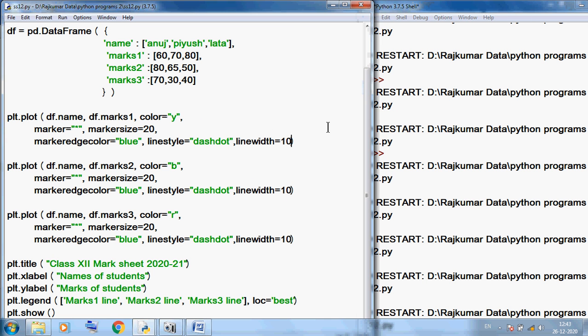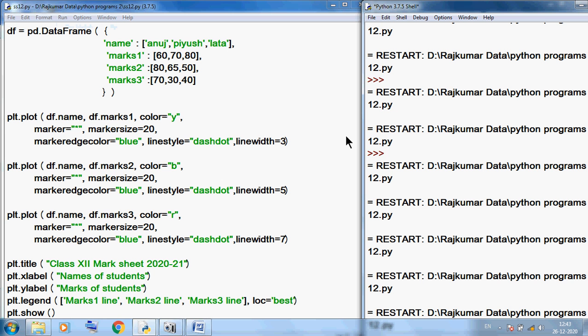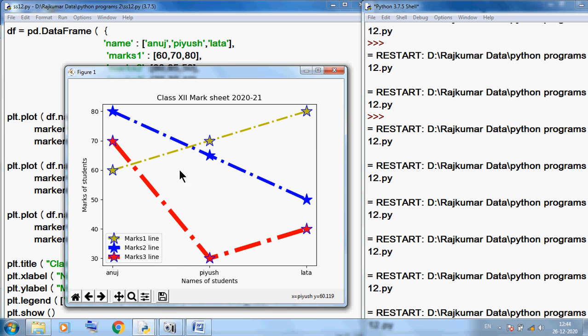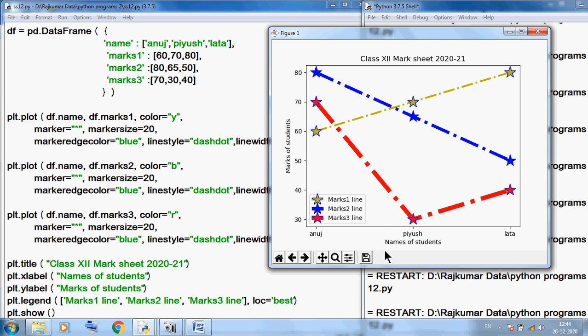So here I am using, suppose, 3, here 5, and here 7 line width. I want to save this program and run this program again. So you can see the output. You can see the thickness I am reducing. So this is a very entertaining, very interesting program. I hope you enjoy this program.